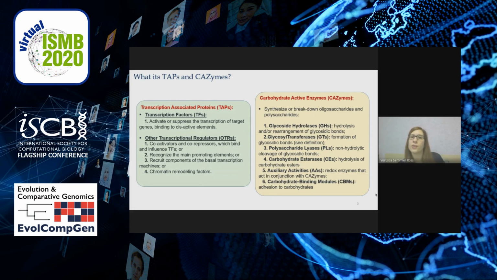And CAZymes are enzymes that synthesize or break down oligosaccharides and polysaccharides, and they are divided into six families.